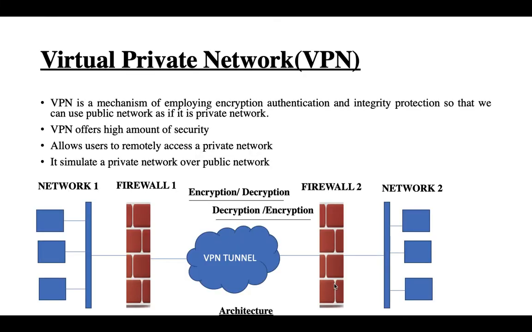So all these things I already mentioned here. VPN is a mechanism of employing encryption, authentication, and integrity protection. So what is encryption, authentication, and integrity? I already explained in my previous video, so please check it out. VPN provides these three things so that we can use a public network as if it is a private network. VPN also offers a high amount of security and it allows a user to remotely access a private network.